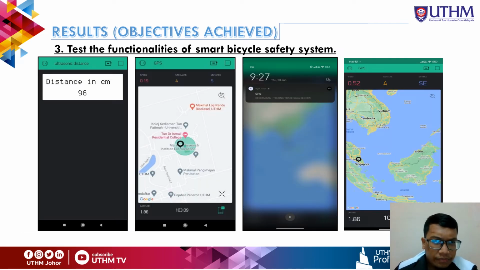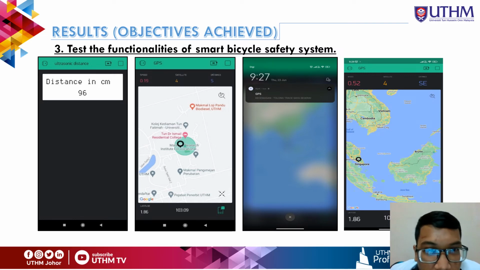So the first one is the distance. The prototype will detect any entity from behind that is 2 meters and below, and the distance will be shown at the Blynk. So the next one is the GPS module.